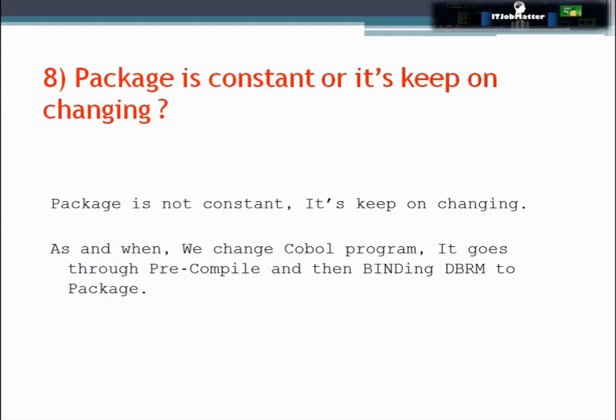In this question he asked whether a package is constant or keeps on changing. It is not constant, it keeps on changing. As and when the COBOL program is changed, it goes through pre-compilation and then binding DBRM to package. So in that case, the package keeps on changing as and when the program is changed.